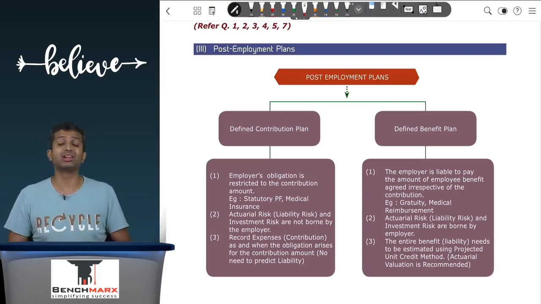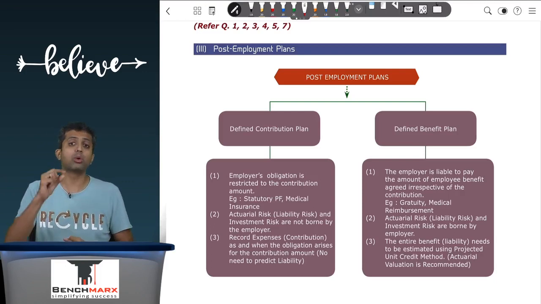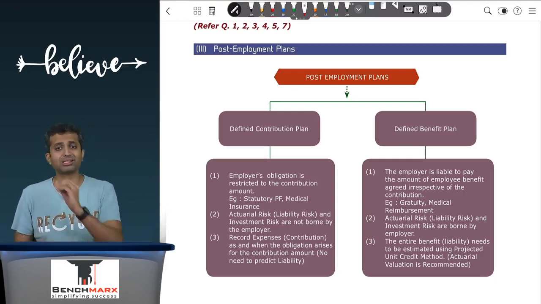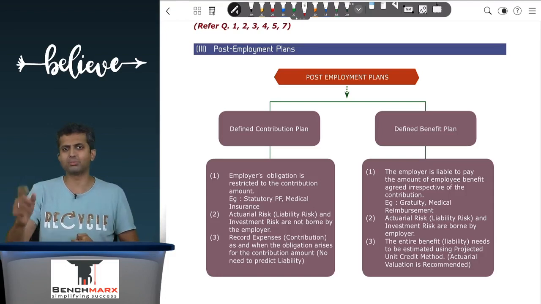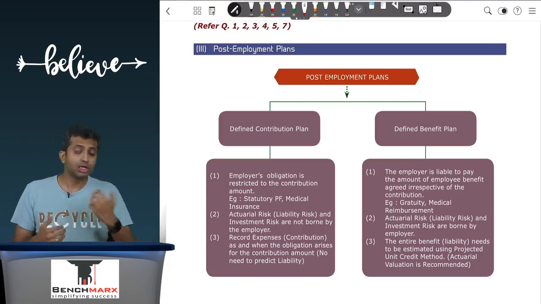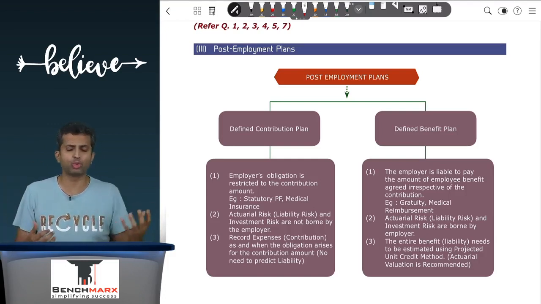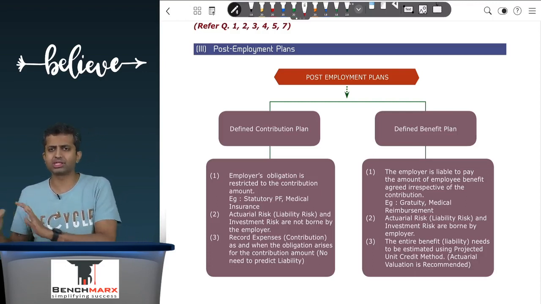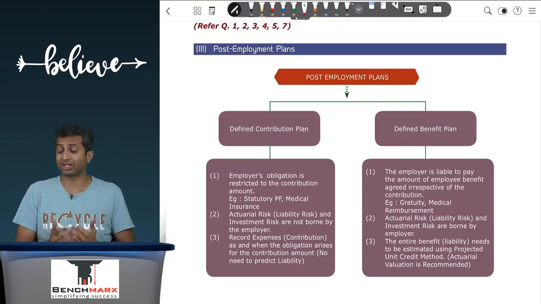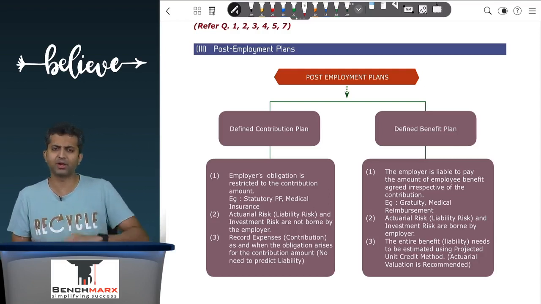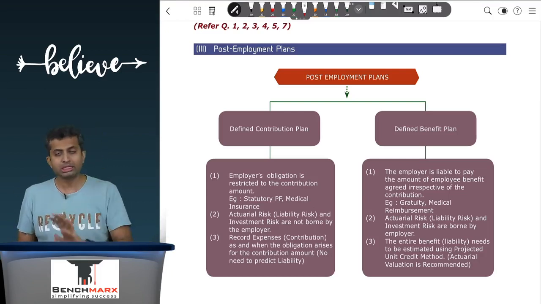On the other hand, when you look at the defined benefit plan, in these plans, the amount of benefit is defined. Like we have defined 15 by 26 into last drawn salary into completed years as the benefit to be paid. However, here a lot of risks are on the employer, like if the last drawn salary suddenly increases beyond what you thought, or if, let us say, the investments that you had made, let's say you had created a sinking fund out of which you were planning to pay the gratuity, those investments kind of sink, in which case, will you still have to pay the liability? Yes, because you are under an obligation to pay the liability under a defined benefit plan. The amount of benefit has been defined irrespective of whether you contribute or don't. The amount of benefit is defined.